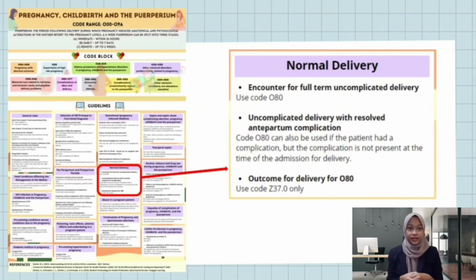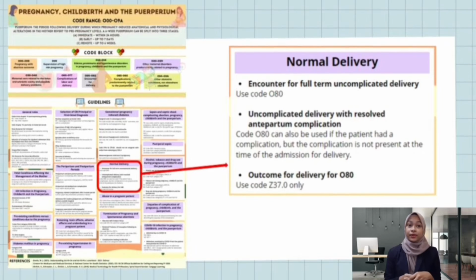For normal delivery, code O80 is used to account for full-term uncomplicated delivery. Next is uncomplicated delivery with resolved antepartum complication. It means that code O80 can be used for a patient that had a complication during pregnancy but the complication was not present when she was admitted for delivery. The outcome of delivery code that is appropriate with the use of O80 is Z37.0, which is single live birth.